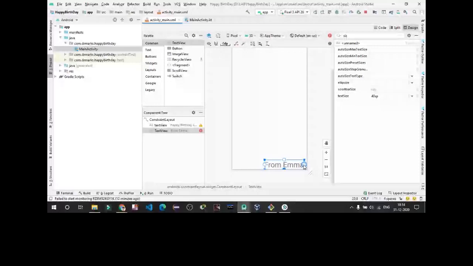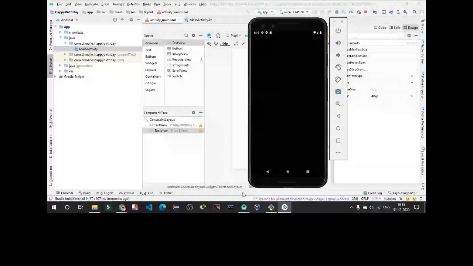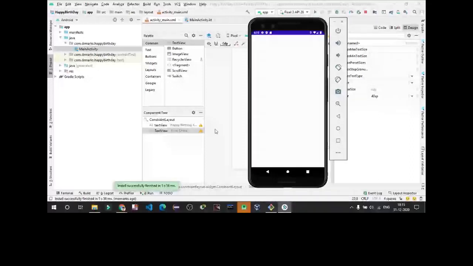So we have just created a basic application which just shows happy birthday Sam from Emma. Now you can run this APK. Now you can see it is just installing. Now you can see it's written here, happy birthday Sam from Emma. What we have done here.